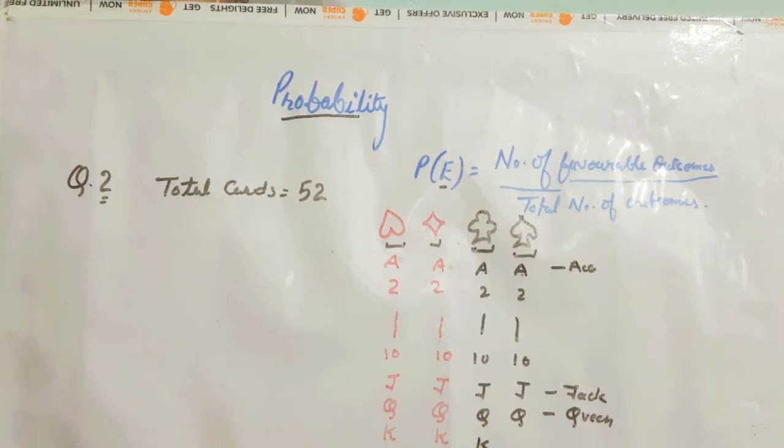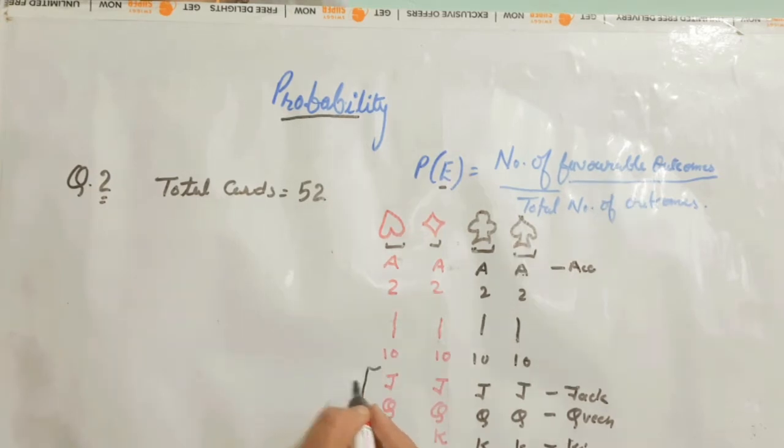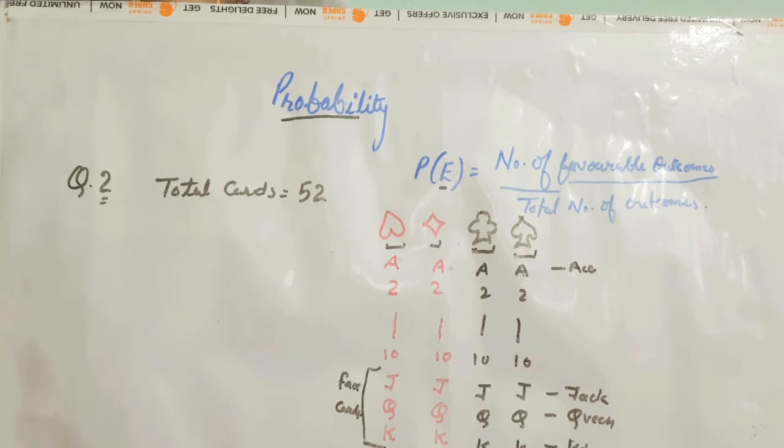And in K, it is called king. Remember one thing, cards are called face card also. Face cards also. So, now let us solve the problem related to them.